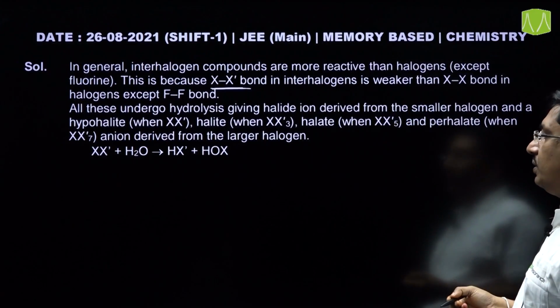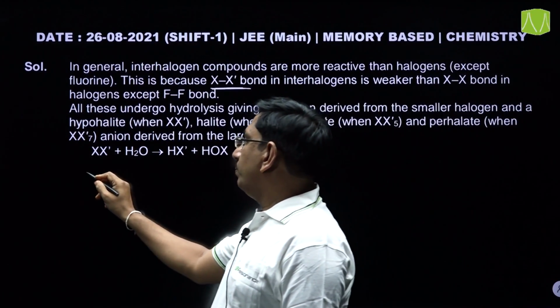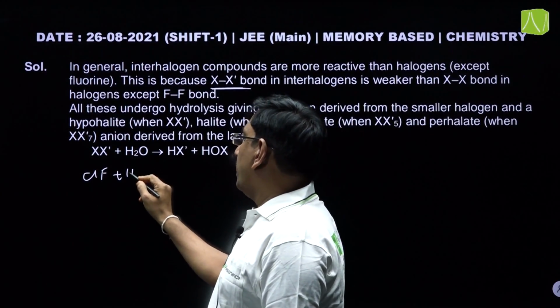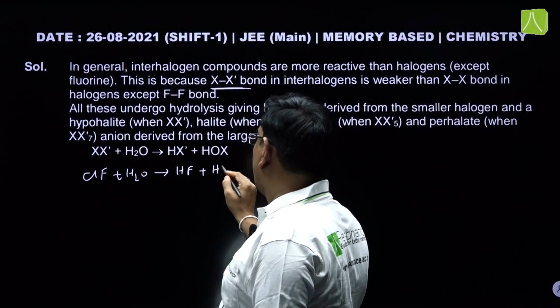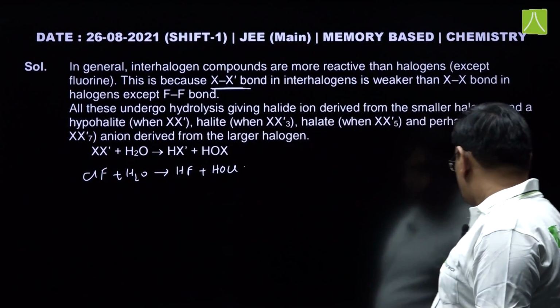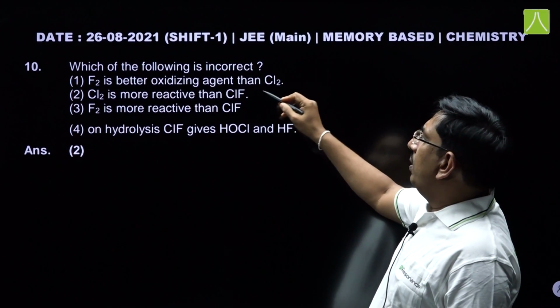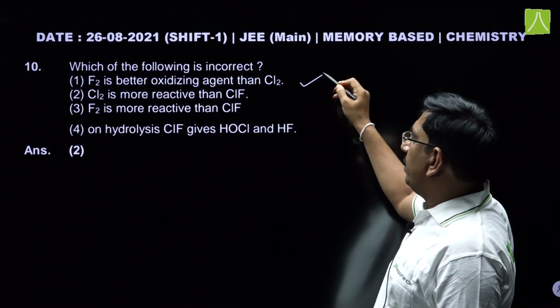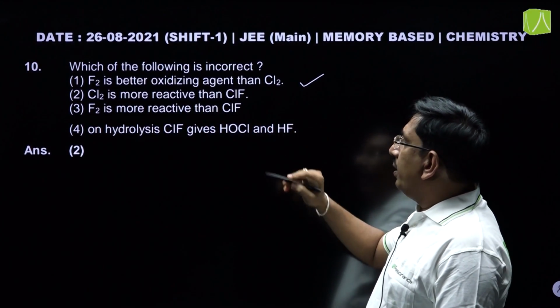And if these undergo hydrolysis, what happens? Here ClF, when it undergoes hydrolysis, you will get HF and HOCl. So, in the statements it is given that fluorine is a better oxidizing agent than chlorine. Yes, it is correct. And chlorine is more reactive than ClF?